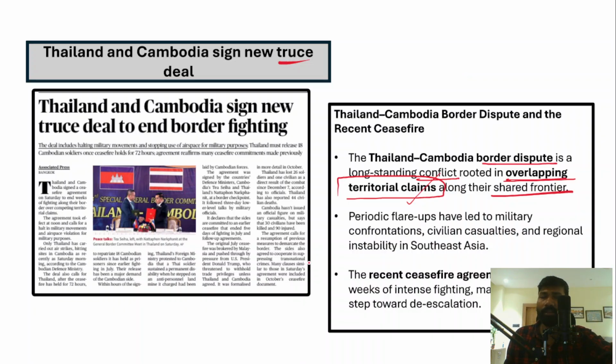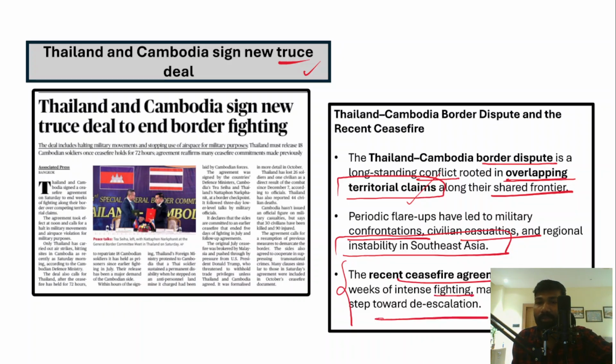However, there are frequent tensions and conflict along the Thailand and Cambodia border, and that has led to military confrontations, civilian casualties, and even regional instability in Southeast Asia. However, recently these two countries have decided to sign a ceasefire agreement or a peace deal. Right, so this was signed after intense fighting, and it marks an important step towards de-escalation. So this is part of the follow-up of what we have discussed earlier.